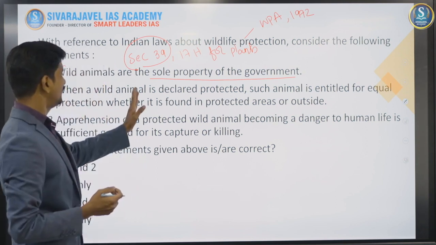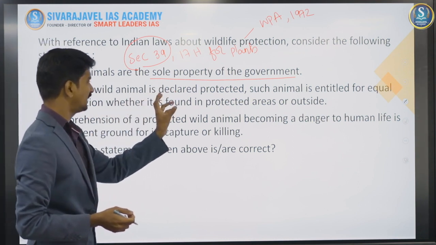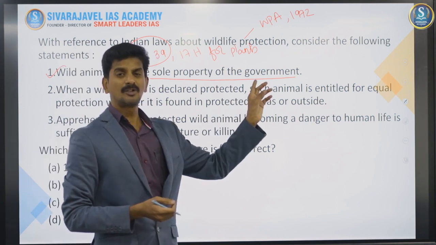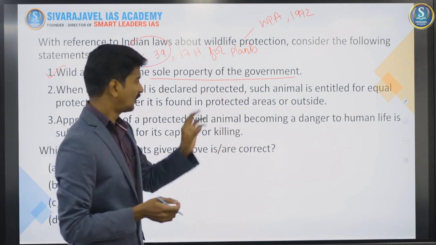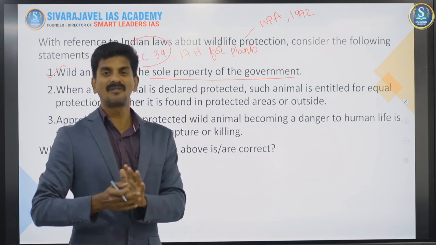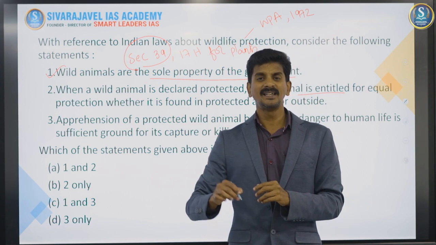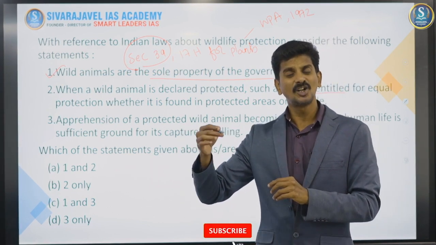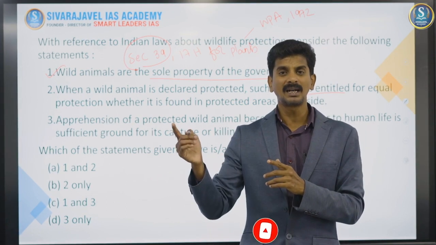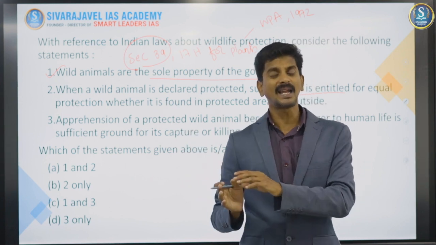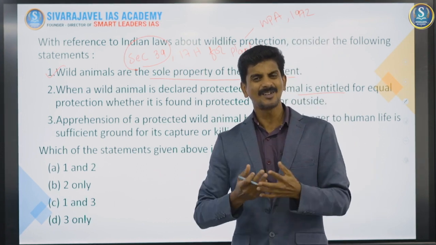Second one, when a wild animal is declared protected, such animal is entitled to equal protection whether it is found in protected areas or outside. If you really go and try to see if there is any relevant provision for this understanding in WPA 1972, you won't find it. This is once again a logical application of the rule of law. If we apply the principle of equality, an animal protected inside the protected area should enjoy the same status even outside. It is like this. You cannot go inside a national park and kill a tiger because it is protected there. But if a tiger comes out, you can kill it. No, that is an insane concept, right? So use this logic and common sense.